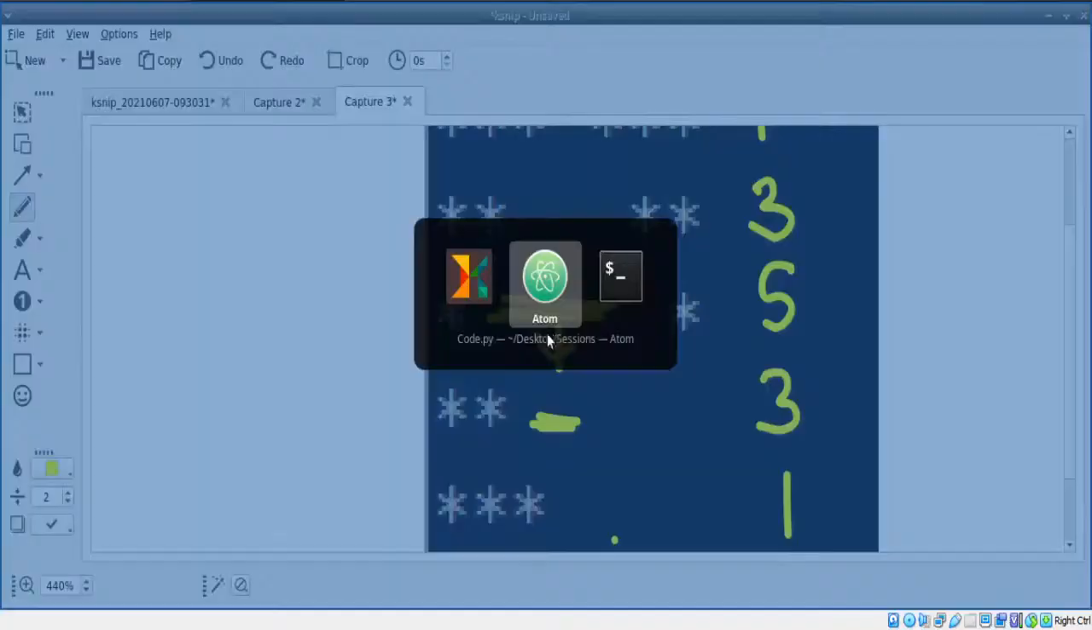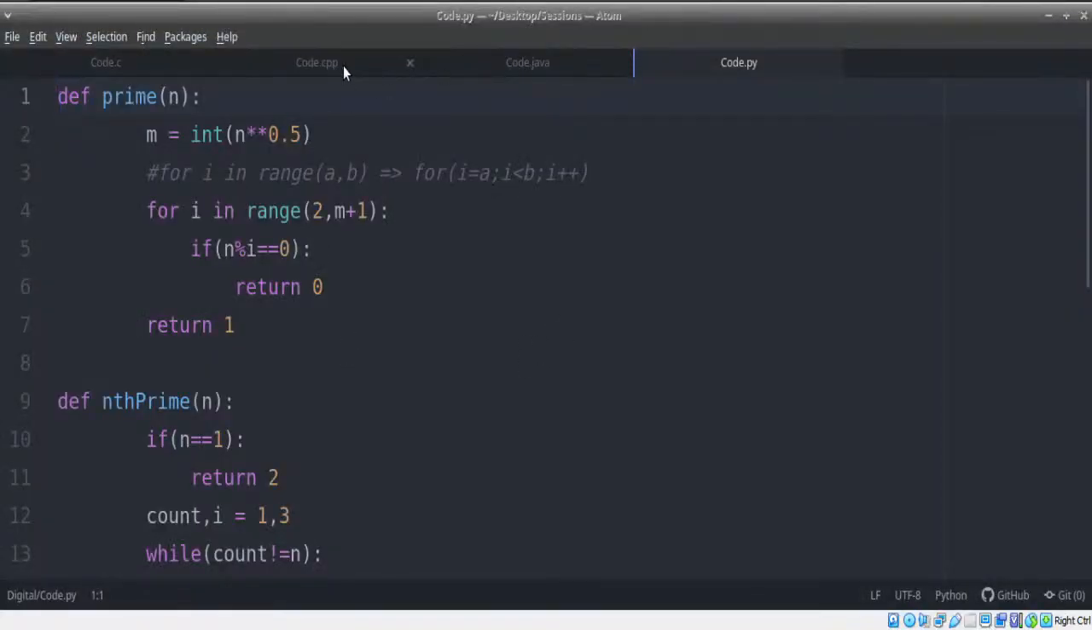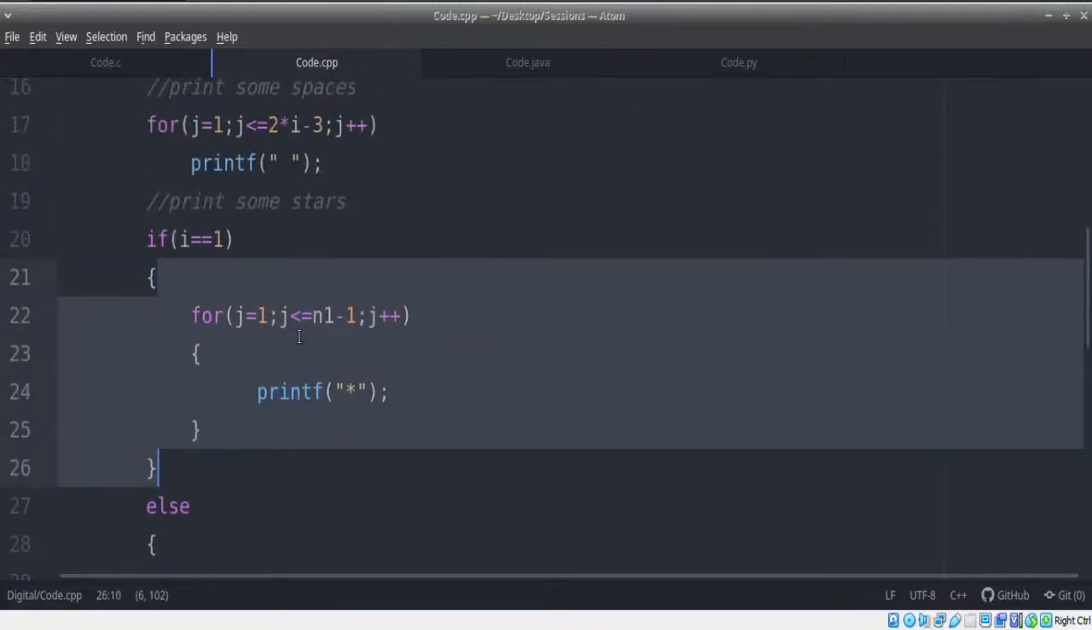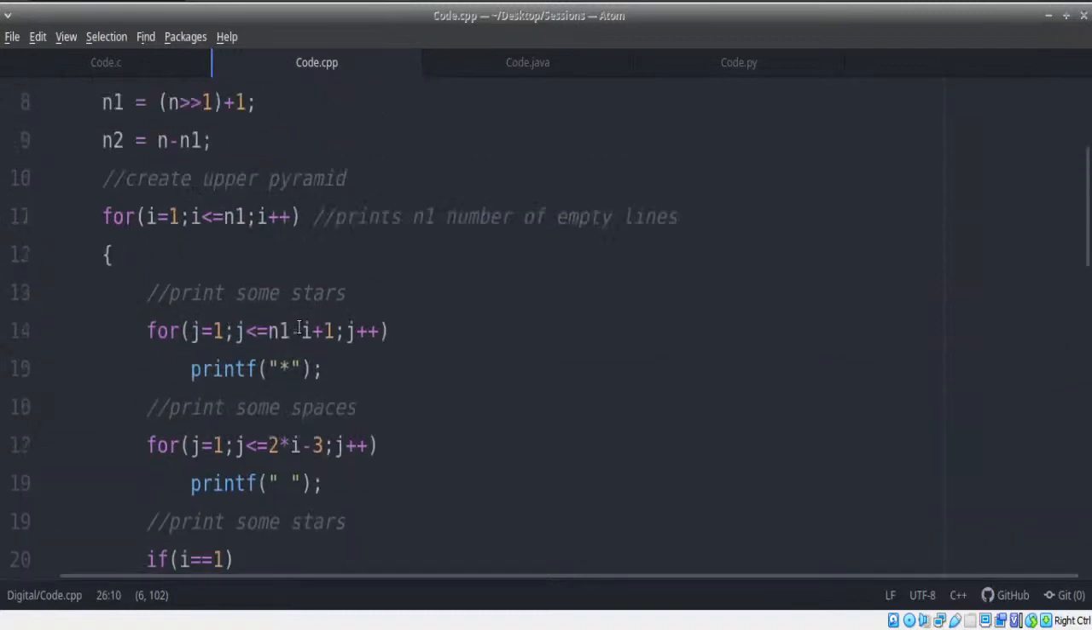That's exactly what we need to do. So we need to keep track of how many spaces we printed at last. How many spaces did we print in the last line? How many spaces did we print in the last line here, guys?